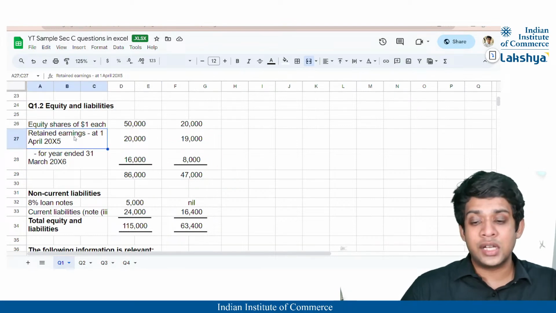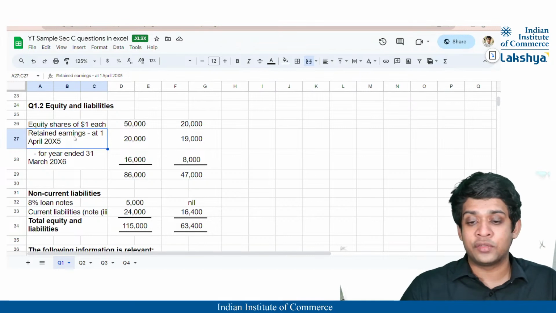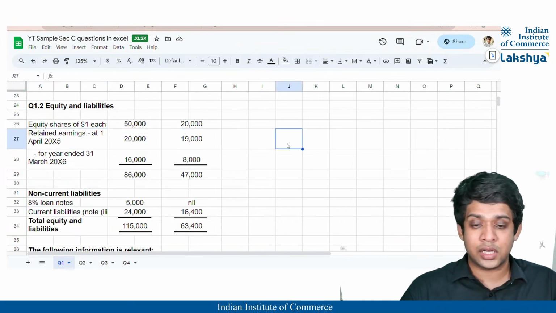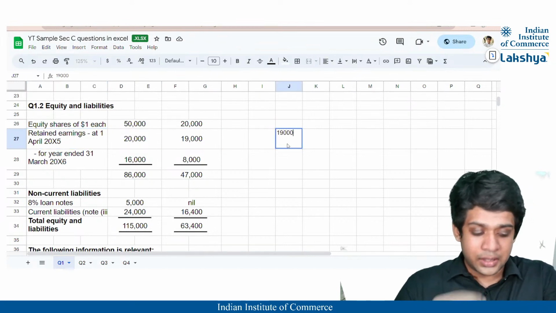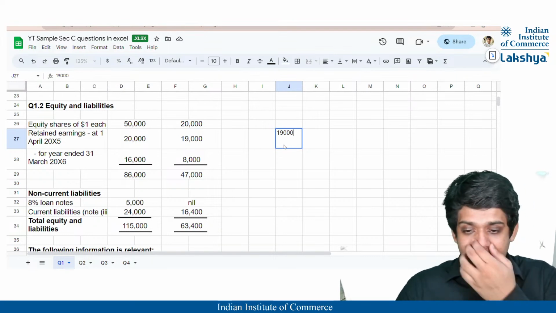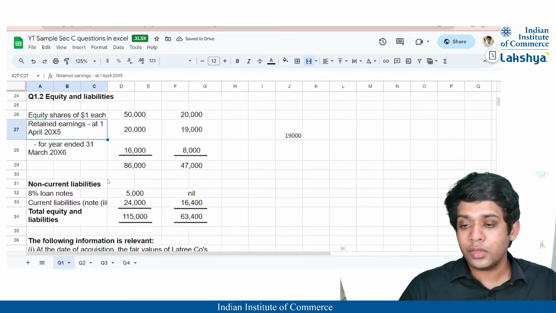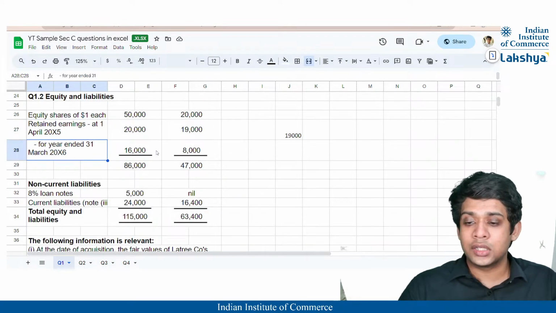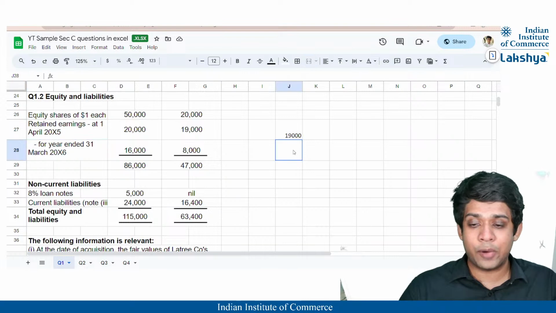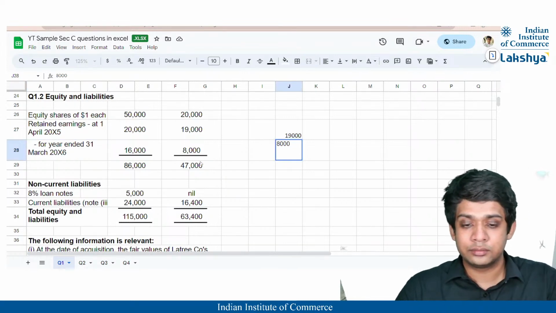Now, the retained earnings accumulated till 1st April of the subsidiary is 19,000, correct? The retained earnings accumulated till this date are 19,000, and that is till 1st April 2005, correct? Now for the year ended 31st March 2006, the profit is nothing but 8,000, correct?